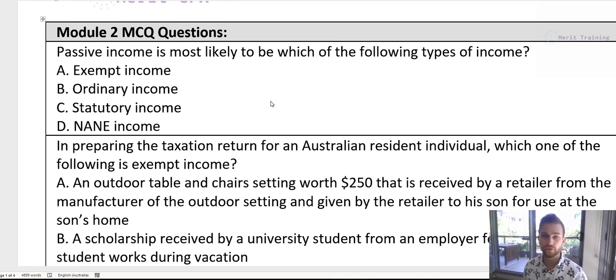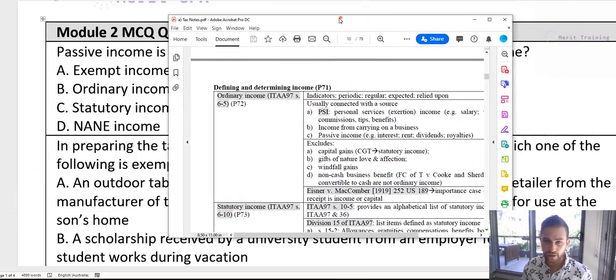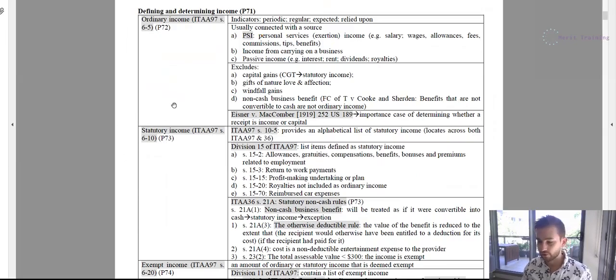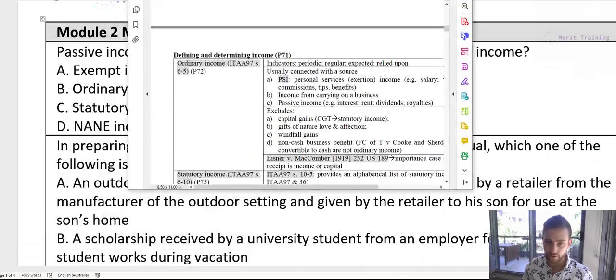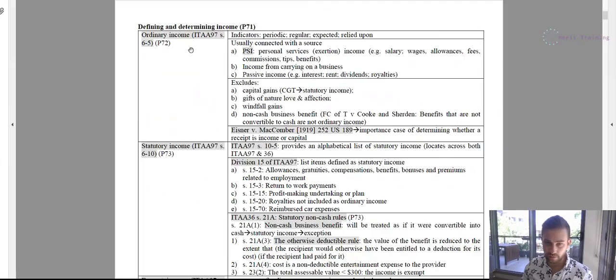So we're doing module 2, and question 1 that we're going to go through is: passive income is most likely to be which of the following types of income? Just to do a quick recap from our tax notes, tax videos, if you haven't watched the core content videos for this module, we recommend you do that just so you've got a good basis. But if you are too close to your exam and you've only got 2 weeks left, then I recommend going through the practice questions only, because you should be spending your time doing that.